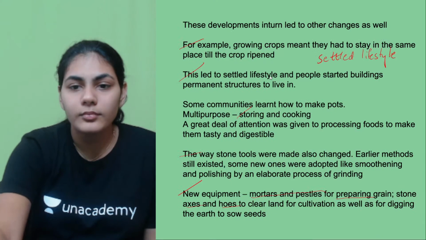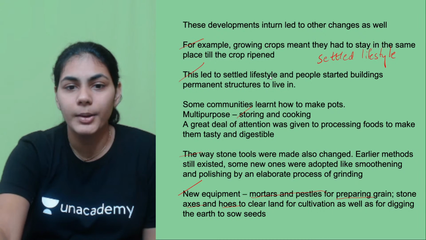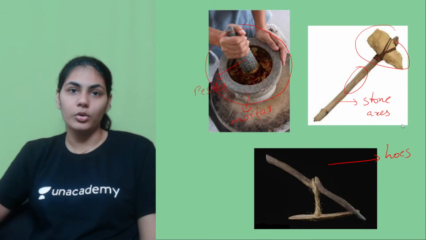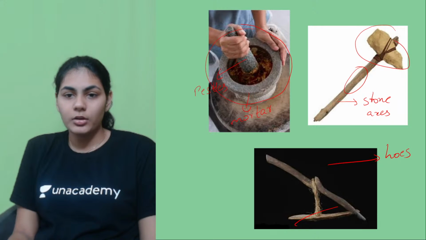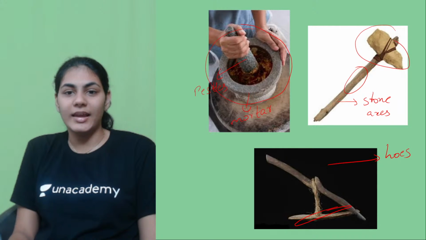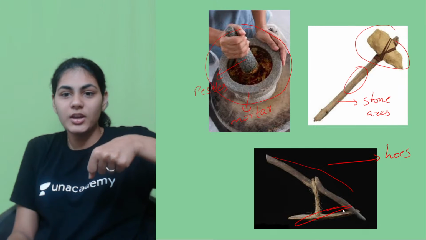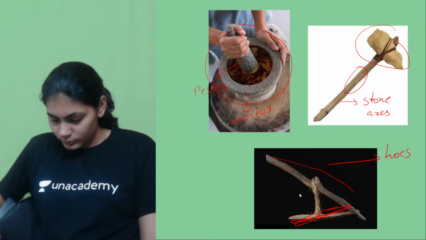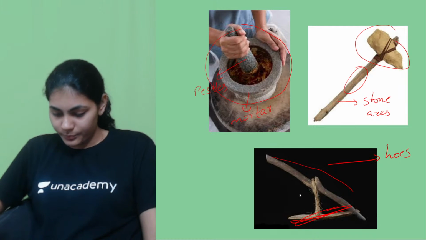And yes, what else did we talk about? We talked about hoes, right? For the fields. So this was the handle you're supposed to catch, and this is inserted into the ground, right? Any questions still here?